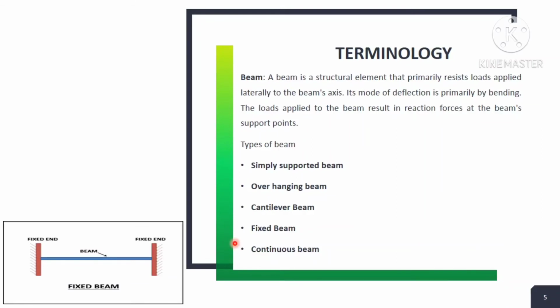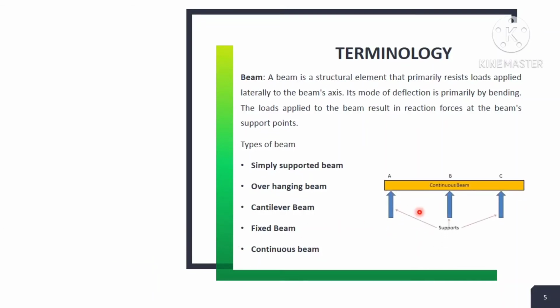After that there is a last type of beam, known as the continuous beam, meaning the beam which is supported by two or more supports. Here there are supports 1, 2 and 3, but there can be more than 3, like our flyover or river bridge, which contain a number of supports, and the beam is continuous, meaning after some interval of space there is a support.